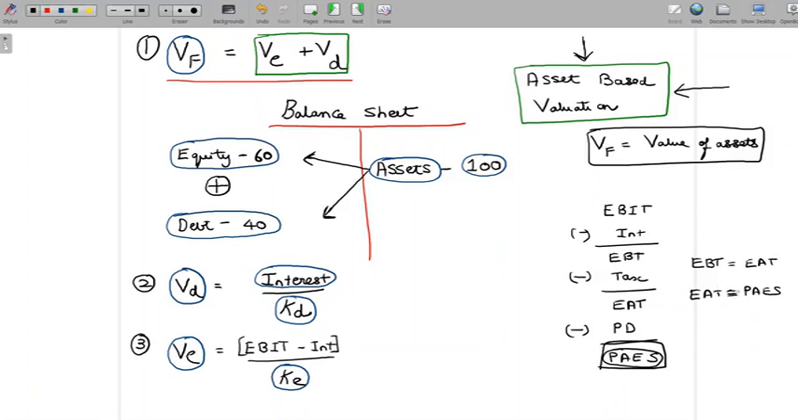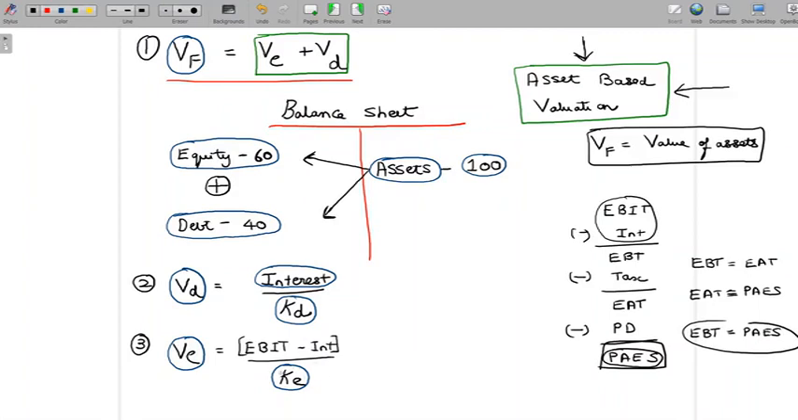Since there is not going to be any finance raised from preference shares, where is the question of any preference dividend? So EBT is equivalent to EAT, and EAT is equivalent to PAES, which means we can definitely conclude that EBT is equivalent to profit available to equity shareholders, and EBIT minus interest is nothing but EBT, which is PAES. So we are actually not doing anything wrong here.